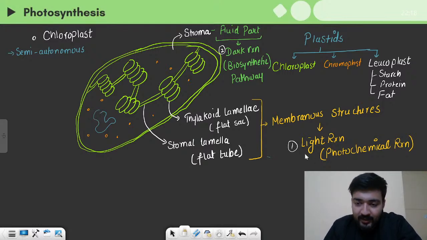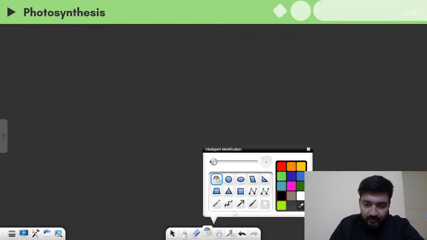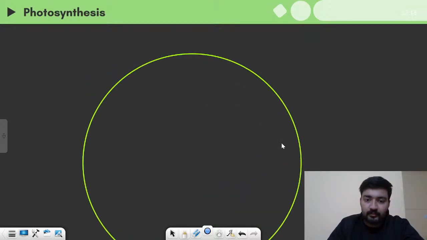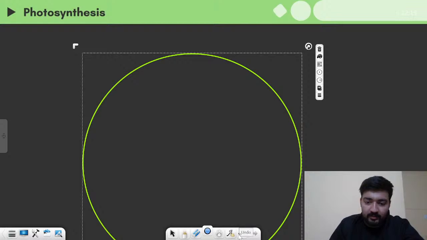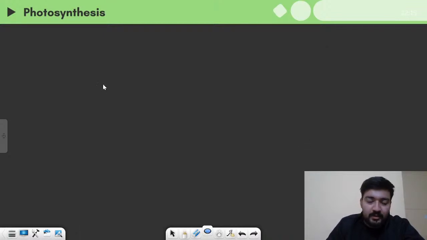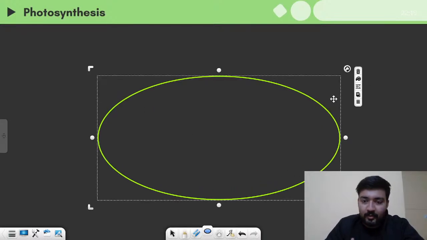Let us understand how this actually happens in the chloroplast. Let me make a chloroplast here. Okay, this does not look like a chloroplast. Do we have a hole? Yes, we do. So let's just say this is a chloroplast, and I'm not drawing the second membrane.